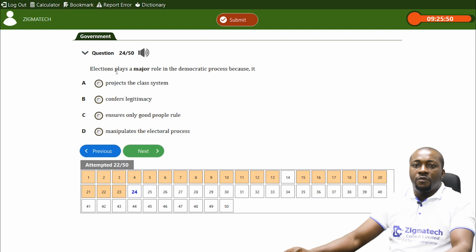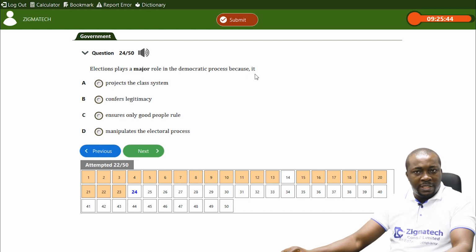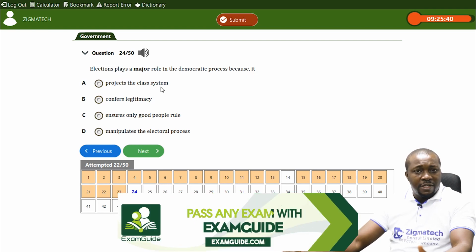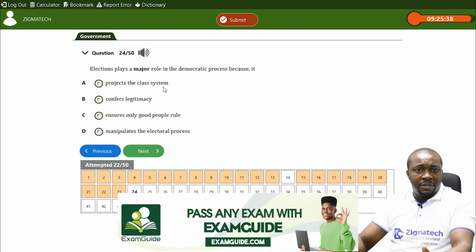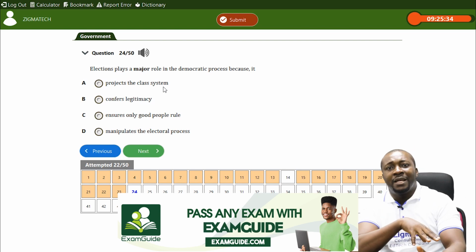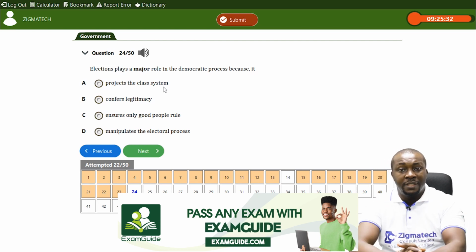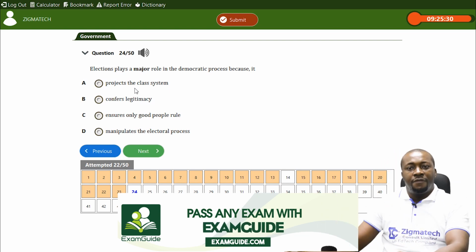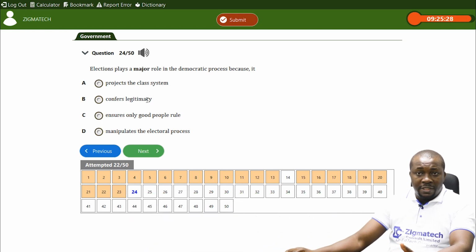Then question number 24: election plays a major role in the democratic process because it, A, projects the class system. We're talking about the importance of election. Projecting the class system, so that we have upper class, lower class, election does not do that. It has no business with that. B confers legitimacy.